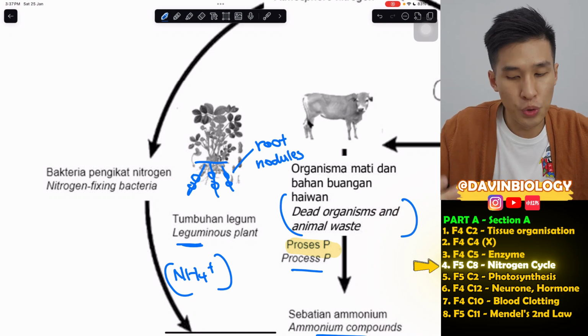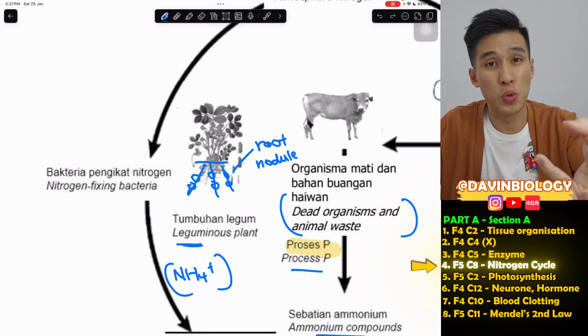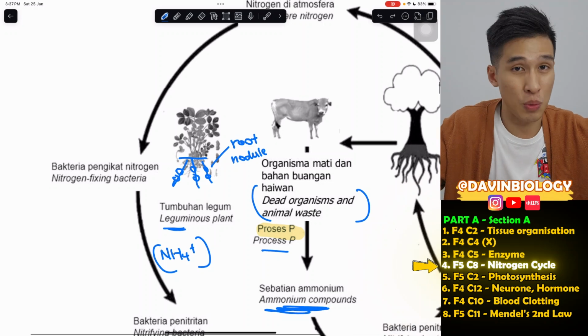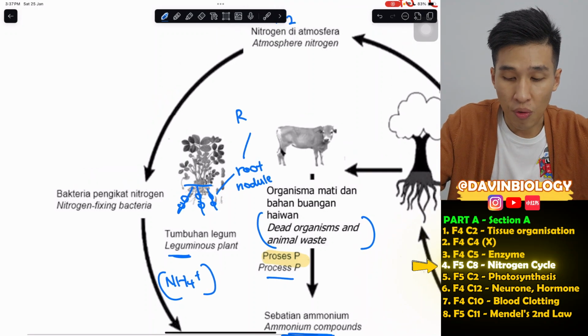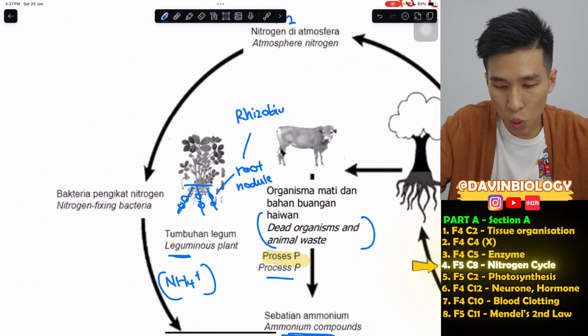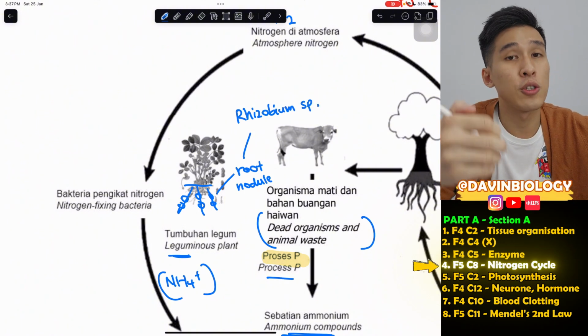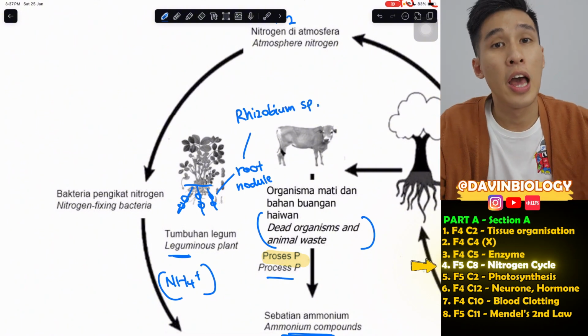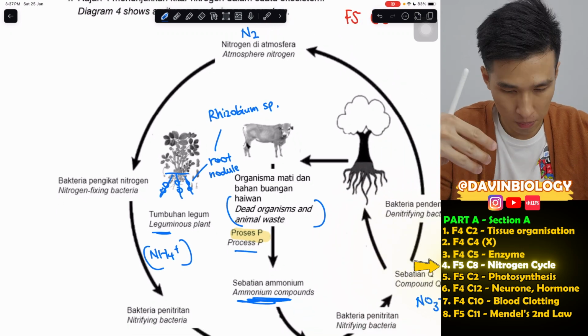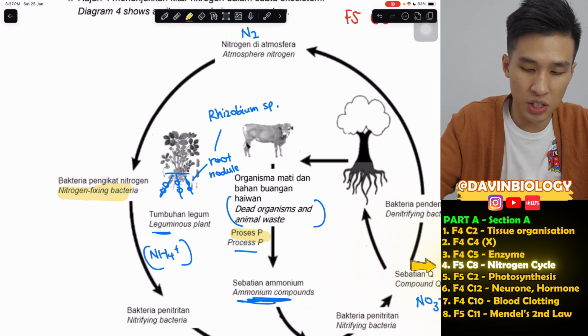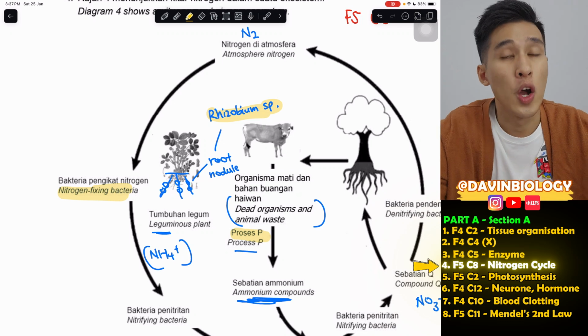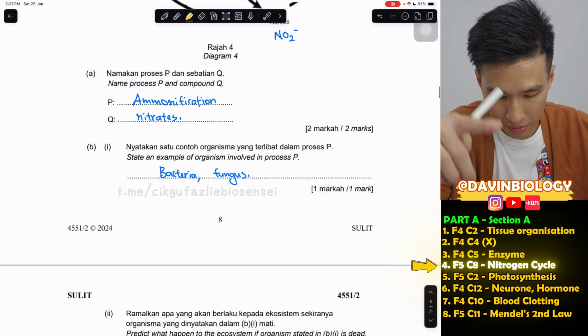Now, inside these root nodules, there's this bacteria that live inside it that we mentioned just now earlier, called the rhizobium. So rhizobium is an example of nitrogen-fixing bacteria which converts nitrogen gas into ammonium. So if they ever ask you what's the example of this bacteria, there you go, rhizobium. Okay, then continue this question.